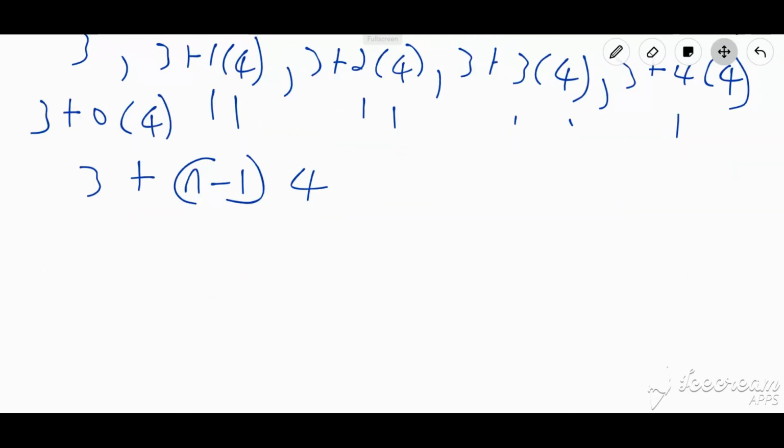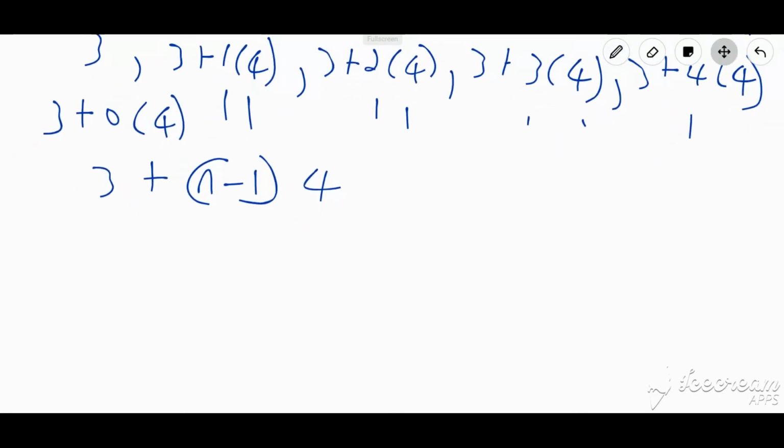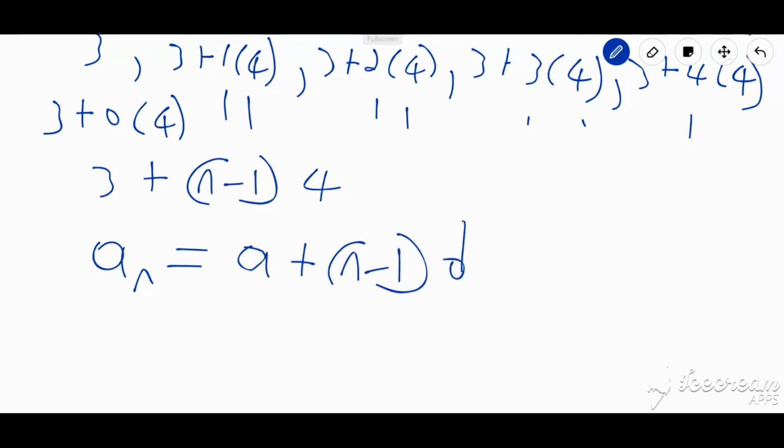But before I break it down, based on this pattern, I could actually create a general pattern for the arithmetic sequence. So I could say any term, let me call that an, is going to be equal to the first term. As you can see, 3 was my first term. Let me call the first term a, plus n minus 1 times d, where d is my common difference. So let's define everything that we have in this formula here.